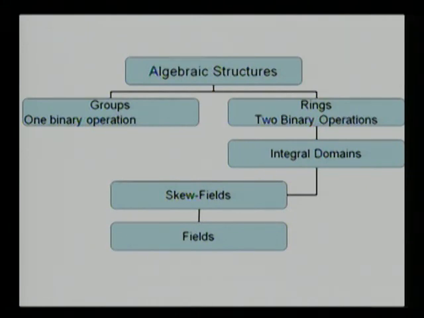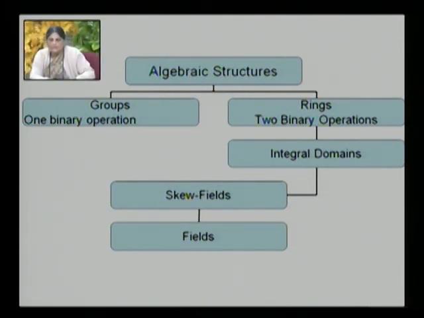You already know what a group is. A group is a non-empty set equipped with one binary operation star, which is associative. There exists an identity for star such that A star E equal to E star A equal to A for all A belonging to G. And for every element A, there is an inverse element A inverse such that A star A inverse equal to A inverse star A equal to E. If in addition A star B equal to B star A for all A, B belonging to G, we say that the group is commutative.